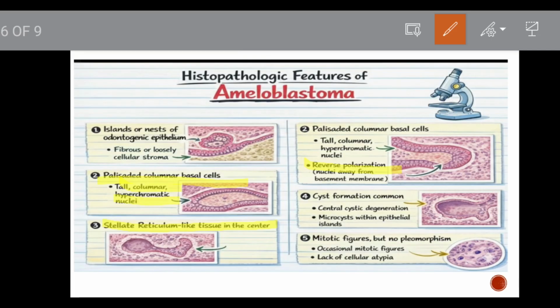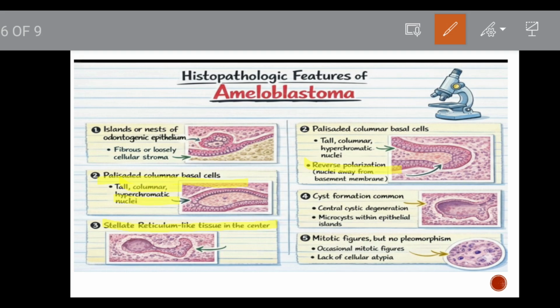And basal cell variety, this is the rarest histological variant of ameloblastoma. In this type, there is an arrangement of proliferating odontogenic epithelial cells in a follicular pattern with peripheral cuboidal or low columnar cells with less evidence of palisading, and the central cells of the follicle are typically basaloid. What do you mean by basaloid? Means the basal cell-like appearance, which resembles the tumor cells of the basal cell carcinoma. Basaloid cells have hyperchromatic nuclei almost filling the cell with scanty cytoplasm. However, some follicles may show classic features of conventional ameloblastomatous follicle.